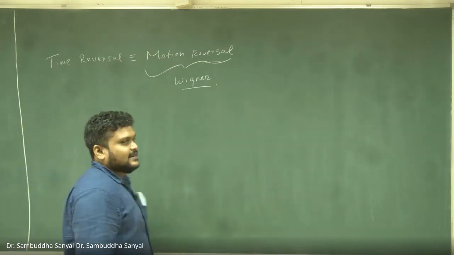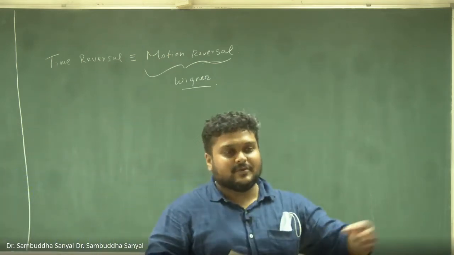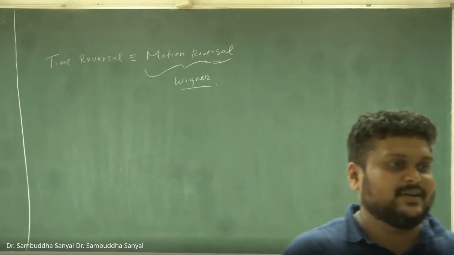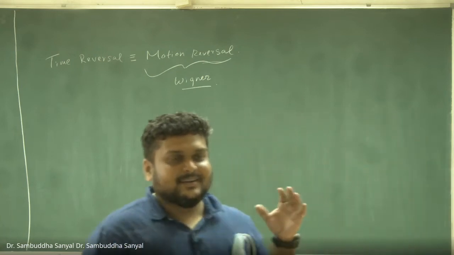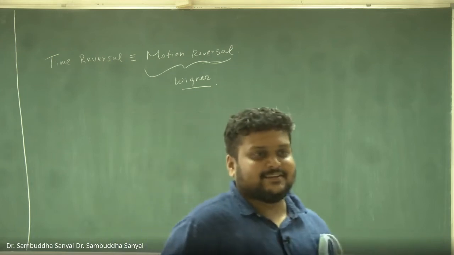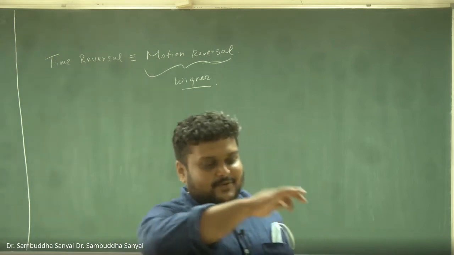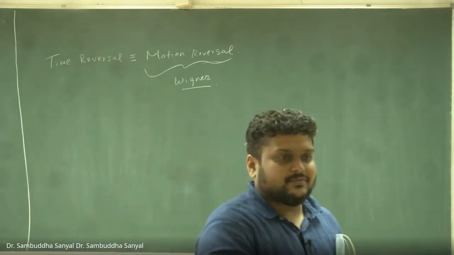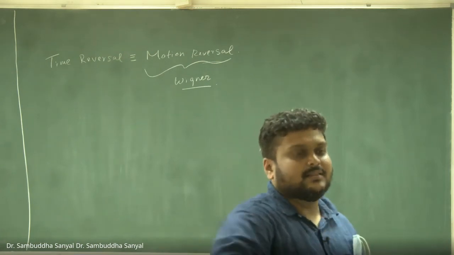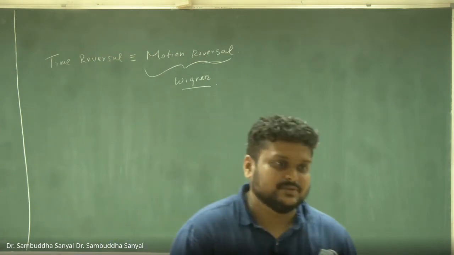So what does it mean? If you think about time reversal this way, they are not very different, but it sounds less dramatic when you say motion reversal. It's like, if you have made a movie of some motion and then you run the movie backward, can you distinguish between these two?